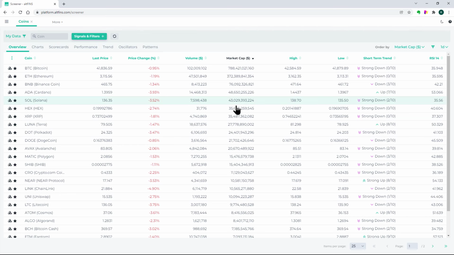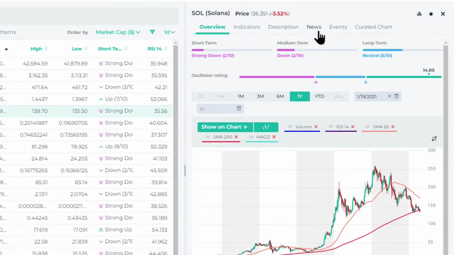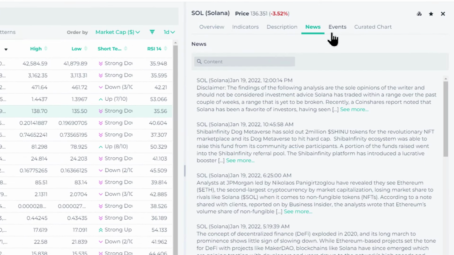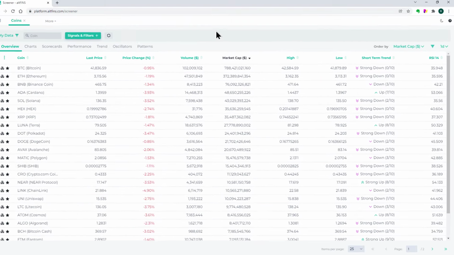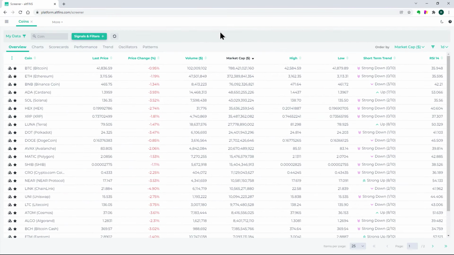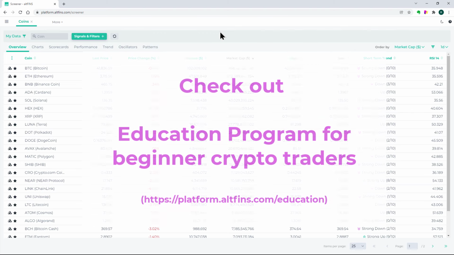When I open up the details section here on the right hand side, we have a news tab here with some latest news as well as events that are coming up. So do use these features. I think they can save you a lot of time, and more importantly, enable you to find some interesting, possibly market moving or price moving catalysts and events coming up.